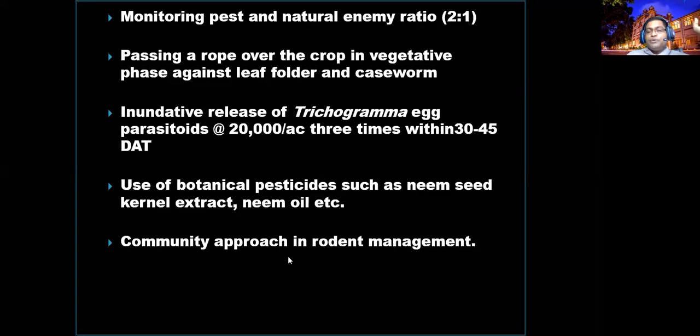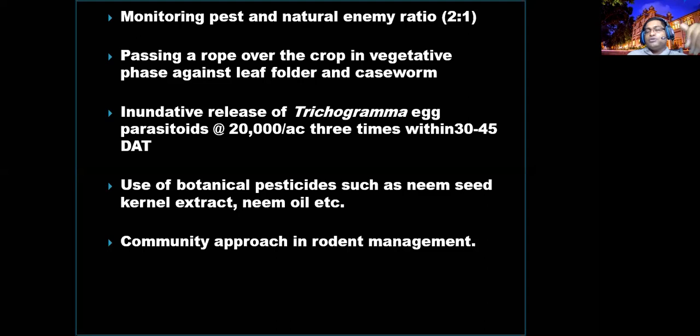The community approach is needed for rodent attacks. From the household, the rodents will come by boring the land; especially the bandicoot is a very big problem in some rice cultivated areas just before harvesting. They cut all the panicles and pull them into their nests, creating losses. So a community approach is needed because all the people should control them at the same time.